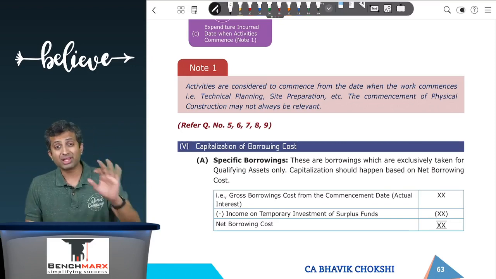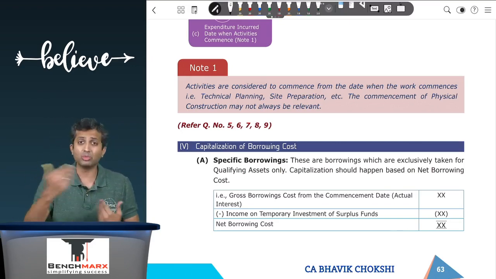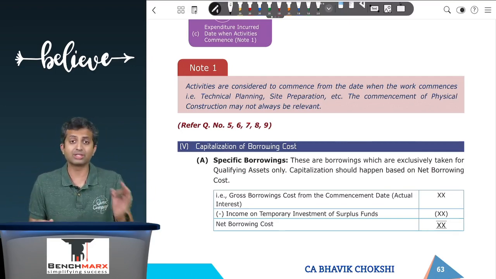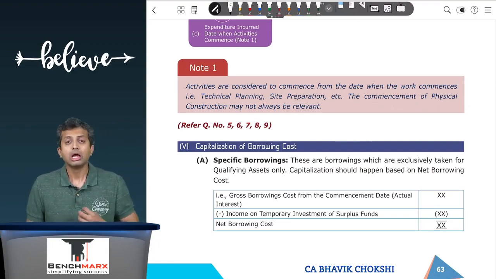Remember, what can be capitalized is only the borrowing cost, and items like KE, cost of equity, WACC, weighted average cost of capital will not be used for the purpose of capitalization, because you are looking at just the borrowing cost and not the overall cost of capital. These items are not even recorded in your books of accounts.